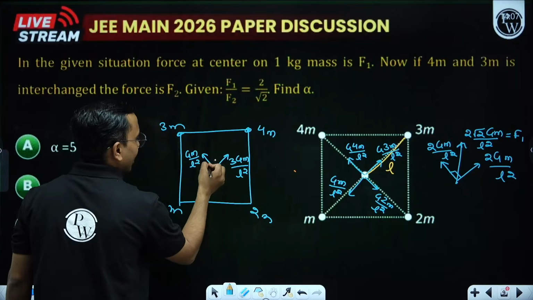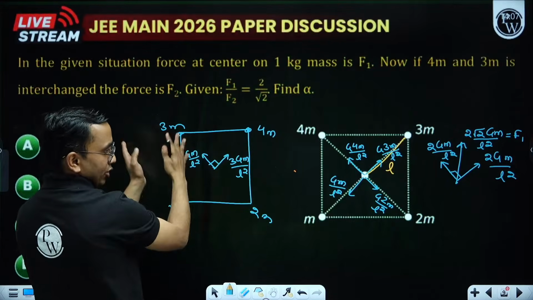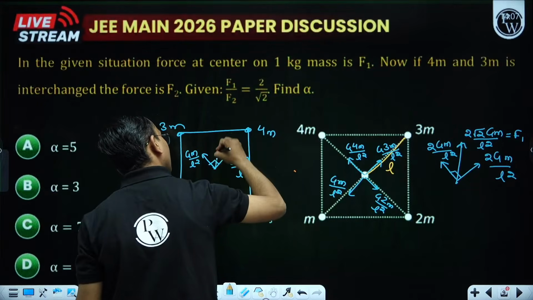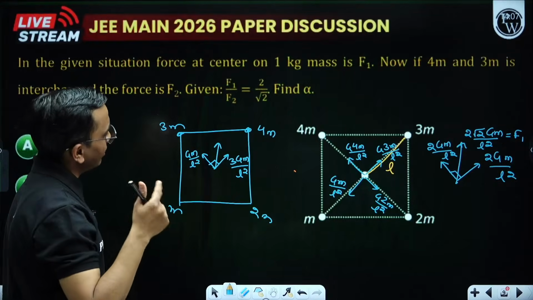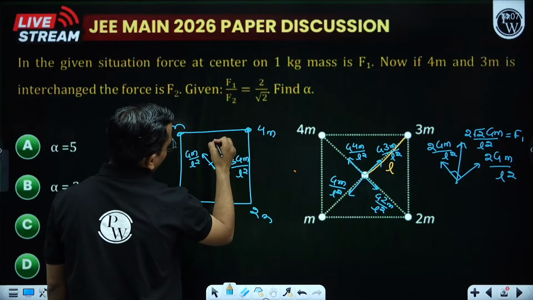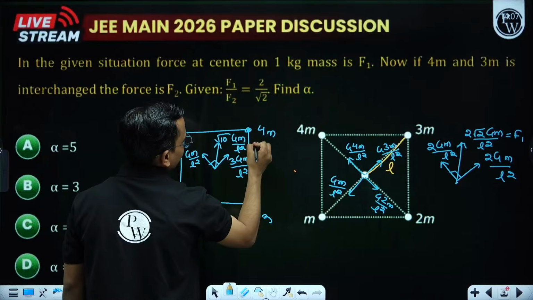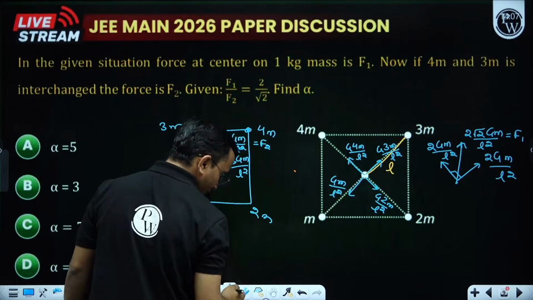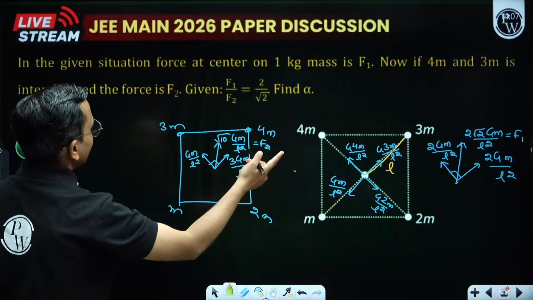They are at 90 degree with each other, so the resultant will be root of a square plus b square. How much will that come? That will become root of 3 square is 9 plus 1, 10, root of 10. So root of 10 into Gm by L square. This becomes my F2. Now just take the ratio F1 by F2.